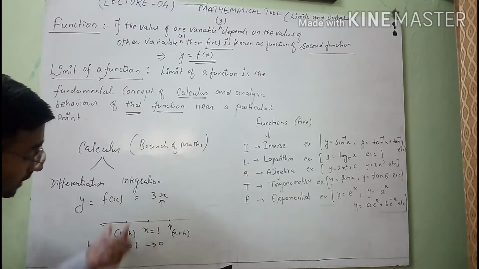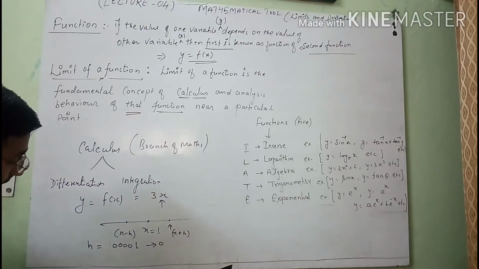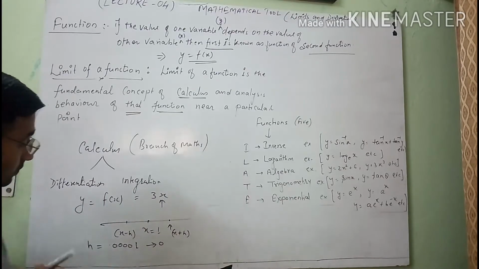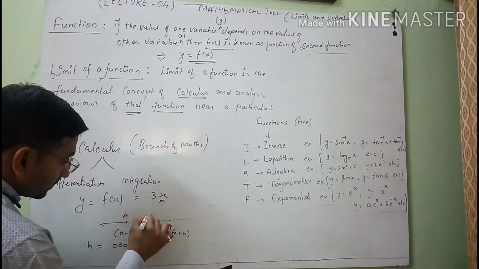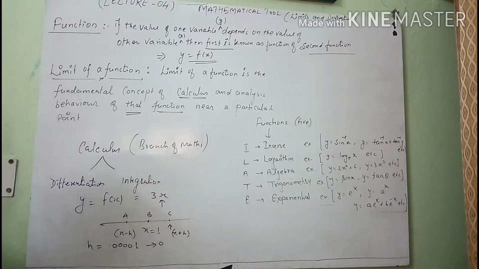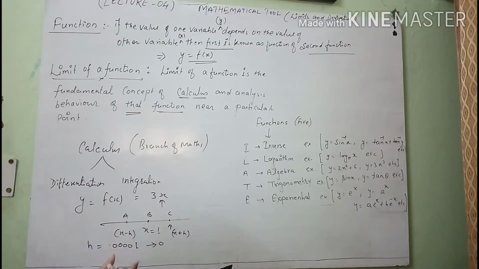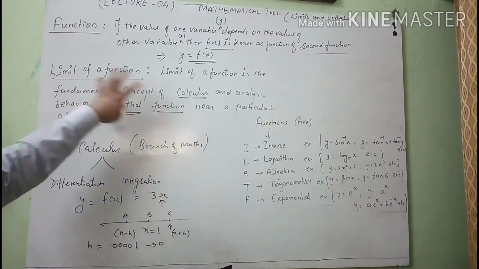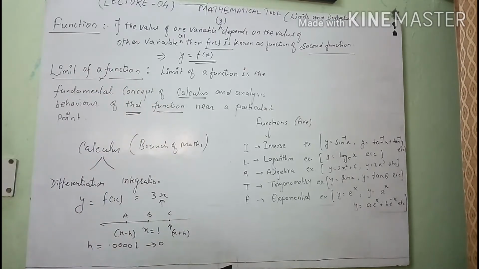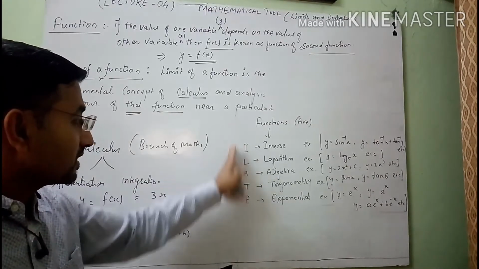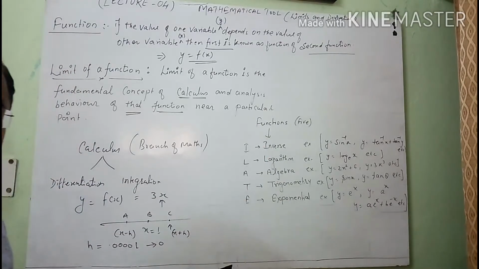So I will check the value of the given function f(x) = 3x at these three points, a, b, c. First of all, I will check the values of the given function at these three points, then we will see what analytic behavior of the function we obtain. This is the basic definition of the limit of a function. After this, some discussion about the types of function.